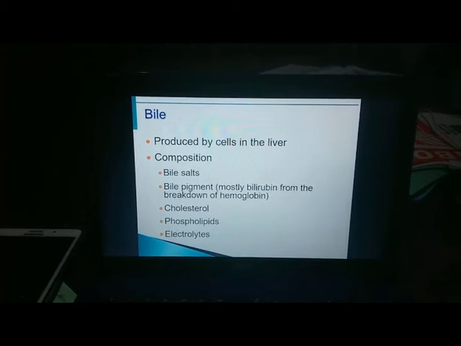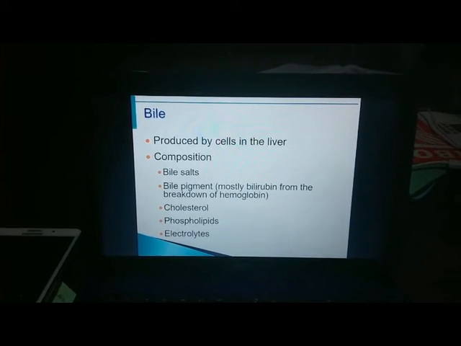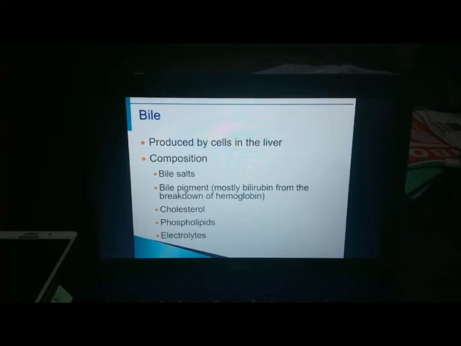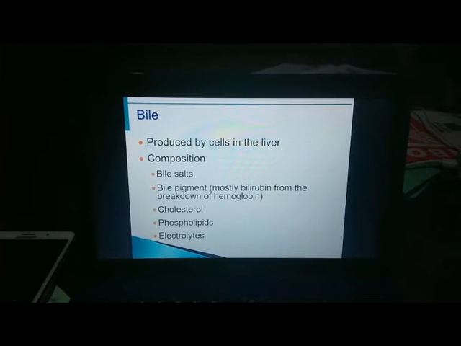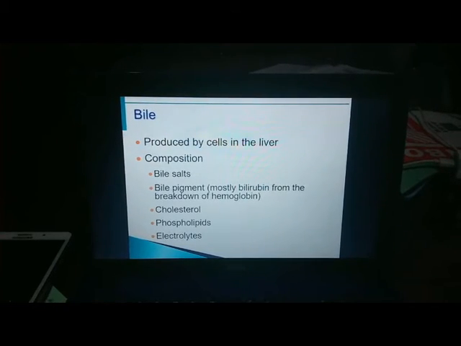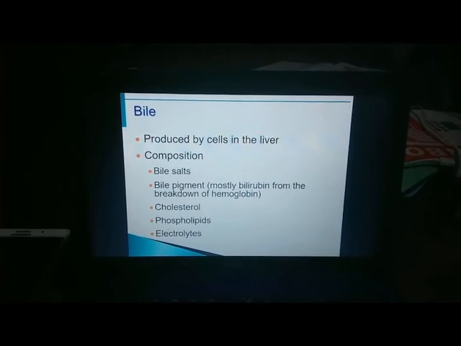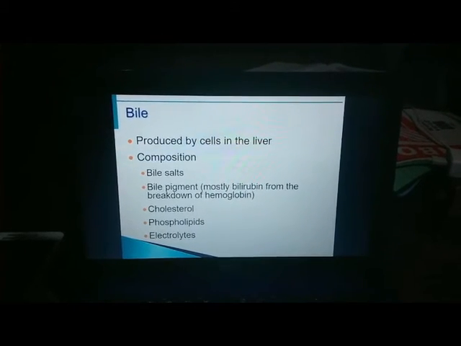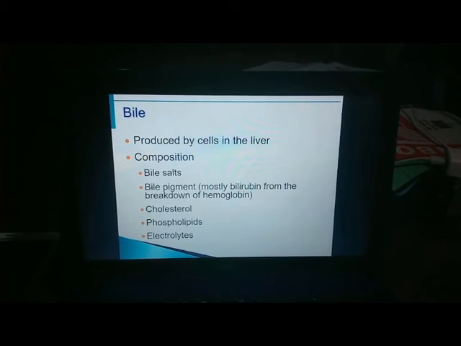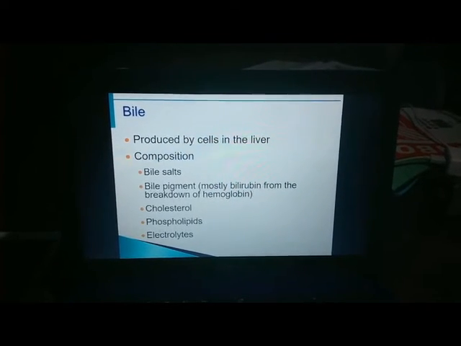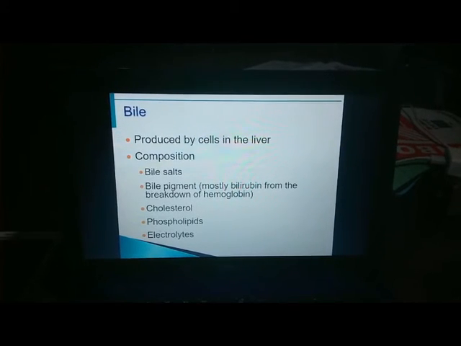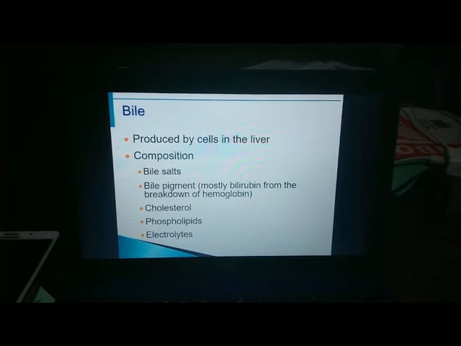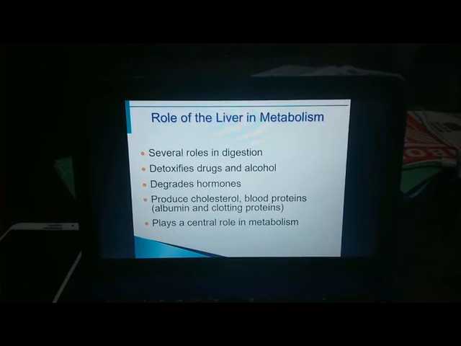So next is bile. It is produced by cells in the liver. Composition: bile salts, bile pigment, mostly bilirubin from the breakdown of hemoglobin, and then cholesterol, phospholipids, and electrolytes. Bile does not contain enzymes, but its bile salts emulsify fats by physically breaking large fat globules into smaller ones, thus providing more surface area for the fat-digesting enzymes to work on.